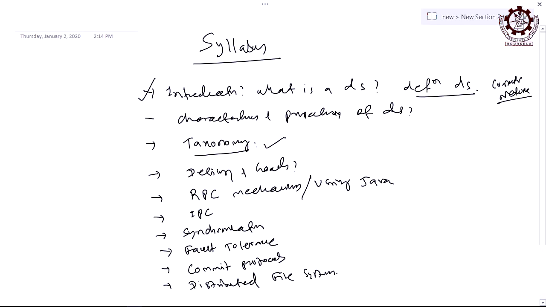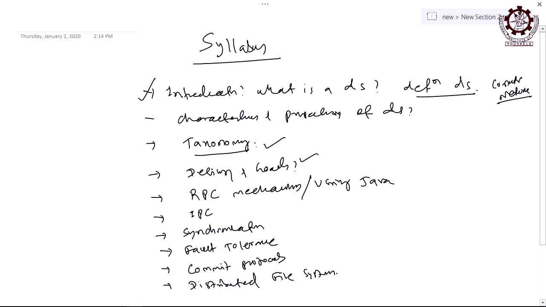Taxonomy means how the different distributed systems are classified. What are the different criteria, points or parameters we should choose so that different distributed systems can be classified into various groups. That is also equally important. Why is it important? Because if I go on listing examples of distributed systems, you will find more than hundreds of them existing. Therefore, the classification is also equally important. We have to classify them based upon their characteristics or some parameters.